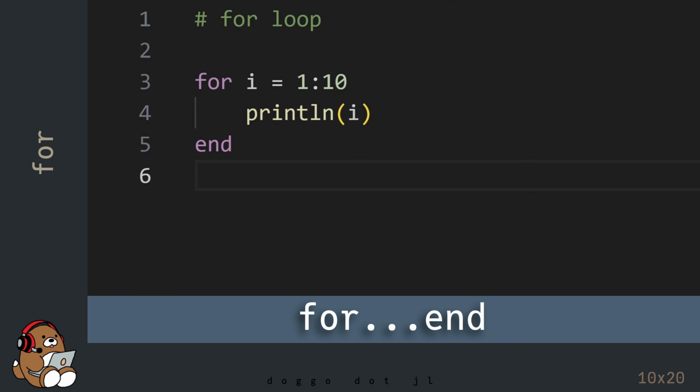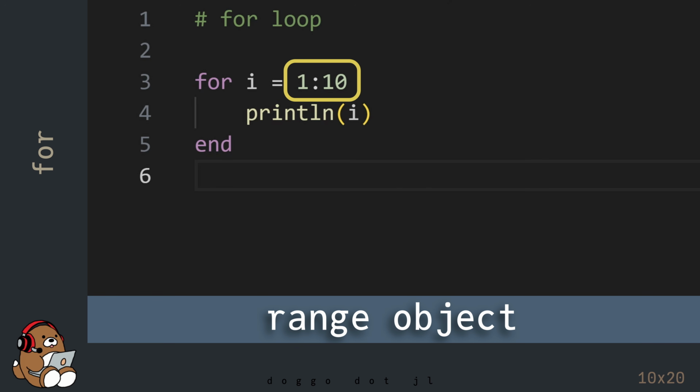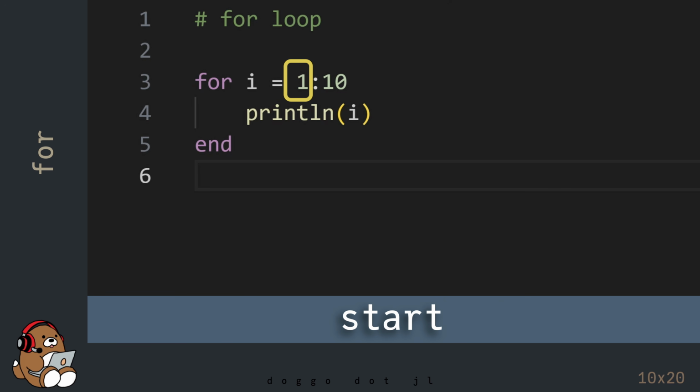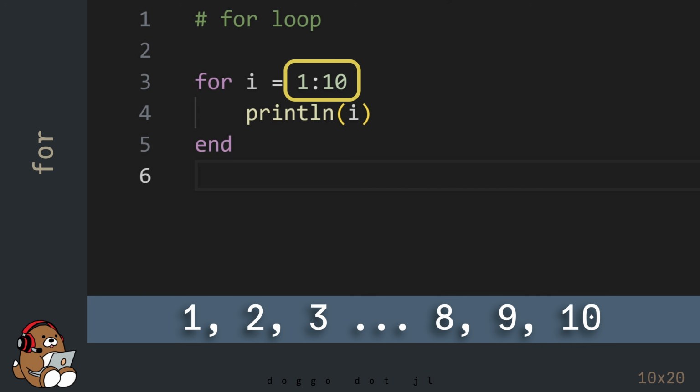Now before hitting Shift-Enter, let's talk about this code. In Julia, 1:10 is called a range object. The first number is the starting number in the range, and the second number is the ending number in the range. The range includes both the starting number and the ending number. What's implied in the syntax is that the step size in between the first number and the second number is +1. In other words, this syntax means the range of integers 1, 2, 3, 4, 5, 6, 7, 8, 9, and 10.